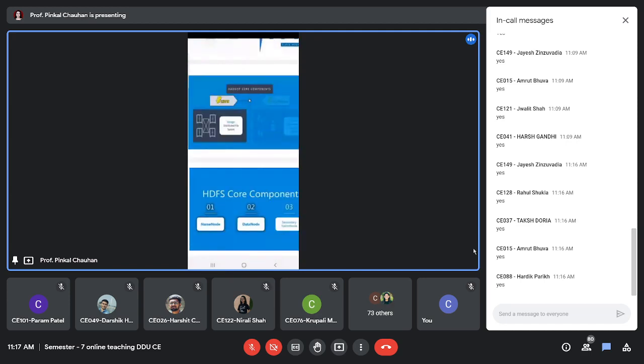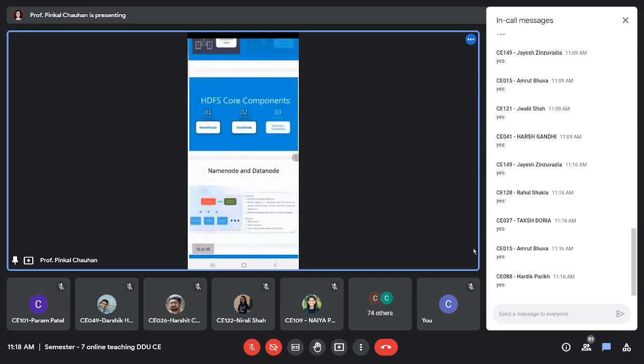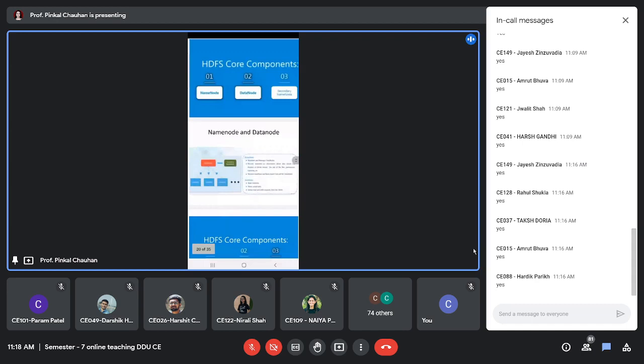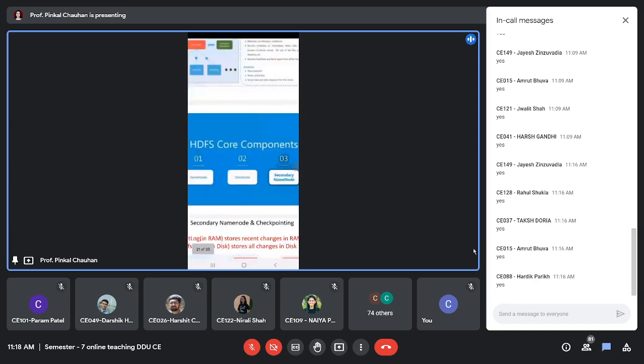HDFS, full form Hadoop Distributed File System, has three core components, right? So which are they? The first one is a name node, the second one is a data node, and the third one is a secondary name node, right? So these are three main components of HDFS.